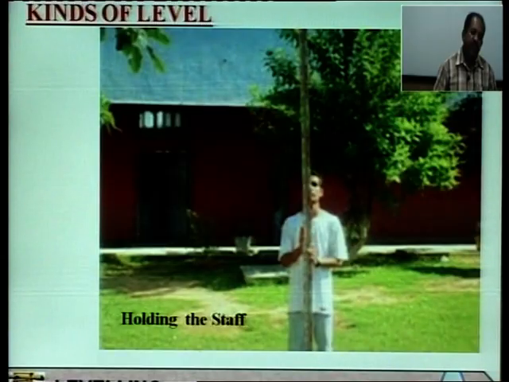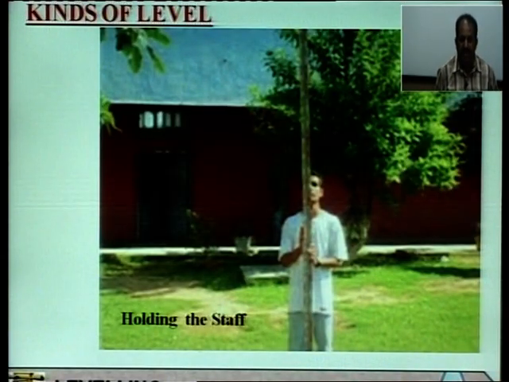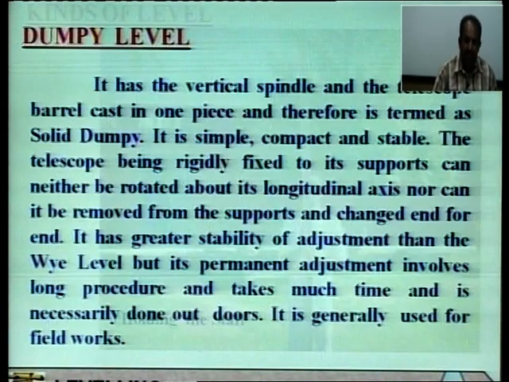Through this level we generally see the leveling staff. A person is also holding a leveling staff, which is generally a scale. Graduations are marked on a vertical target, which is called a leveling staff. Please see on your screen a person holding the leveling staff.